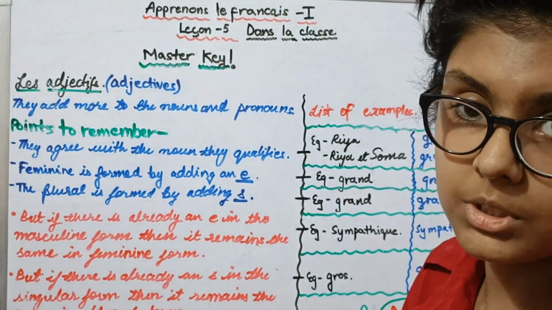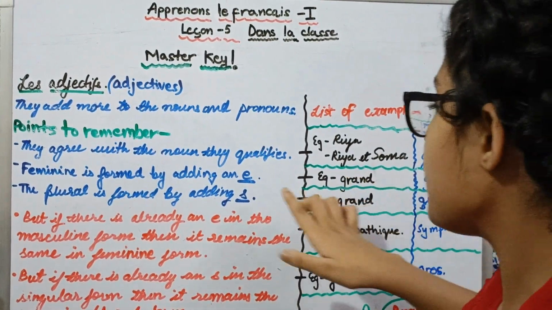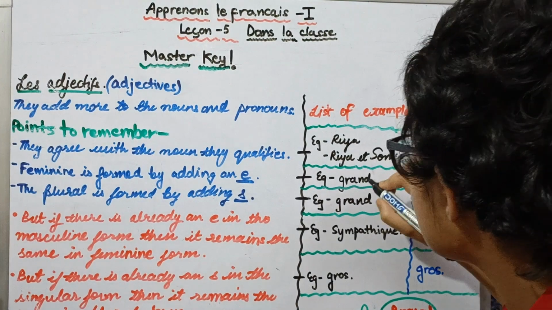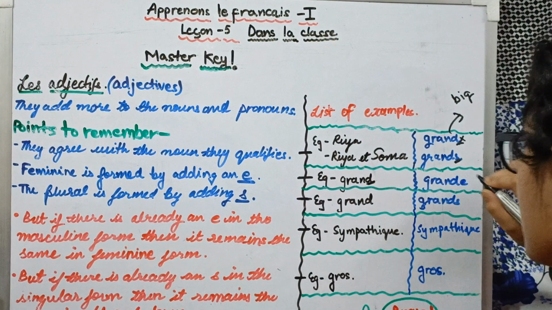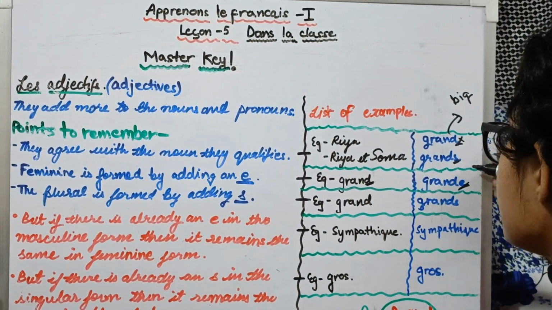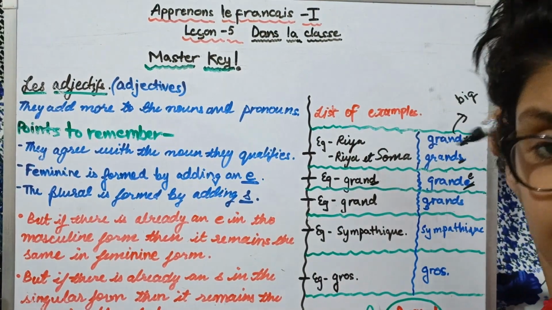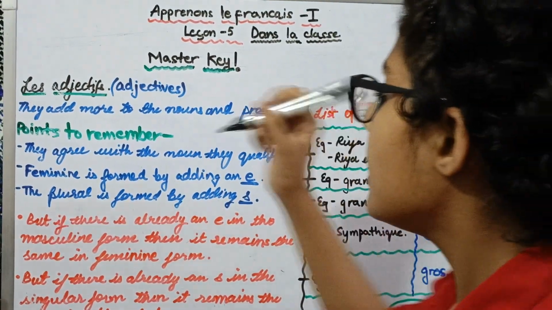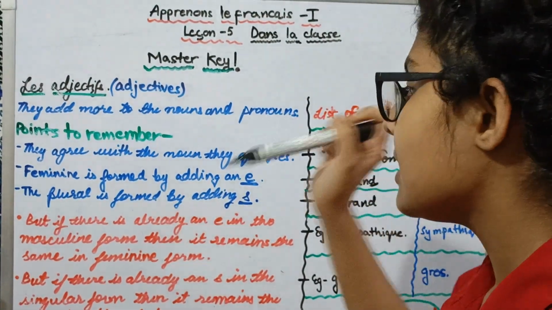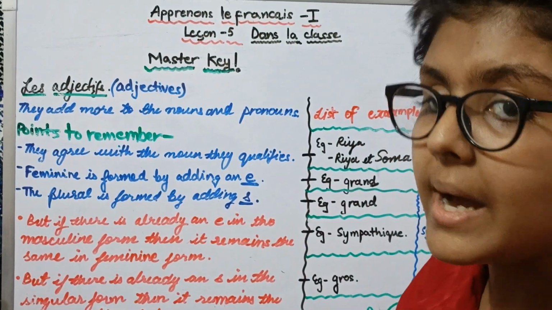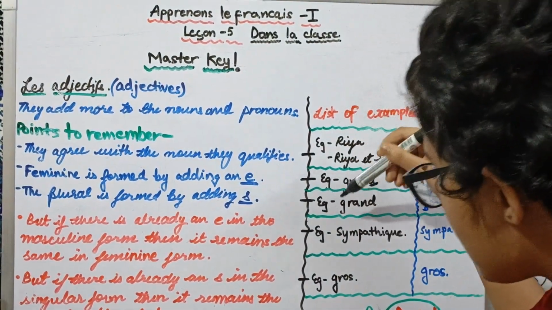There are three types of use of an adjective. For example, the feminine form is made by adding an E. Here in the masculine form we have no E: grand. And in the feminine form we have an E here, you see, E is here. So this is the feminine, grande. Then we have the third point, that the plural is formed by adding an S. How is the plural formed? It is done by adding an S to the singular form. The example given here is grand.